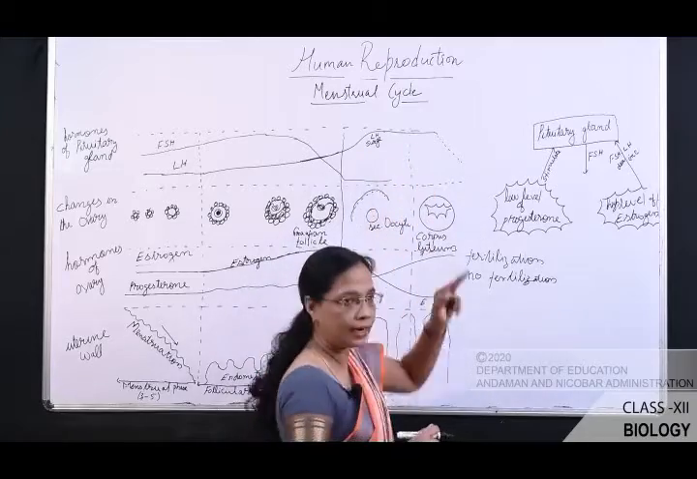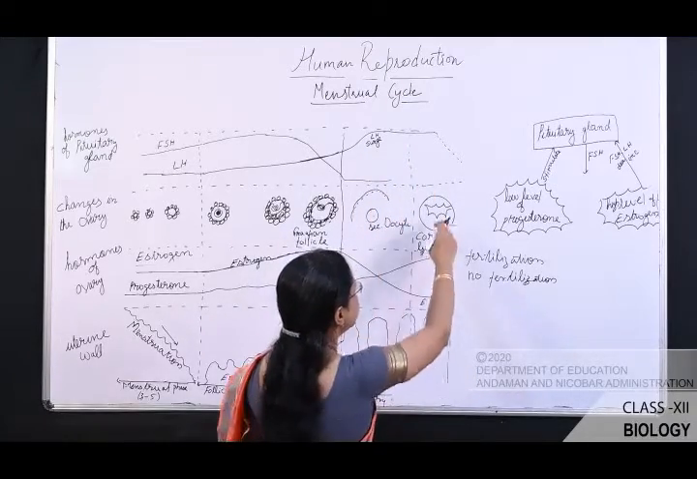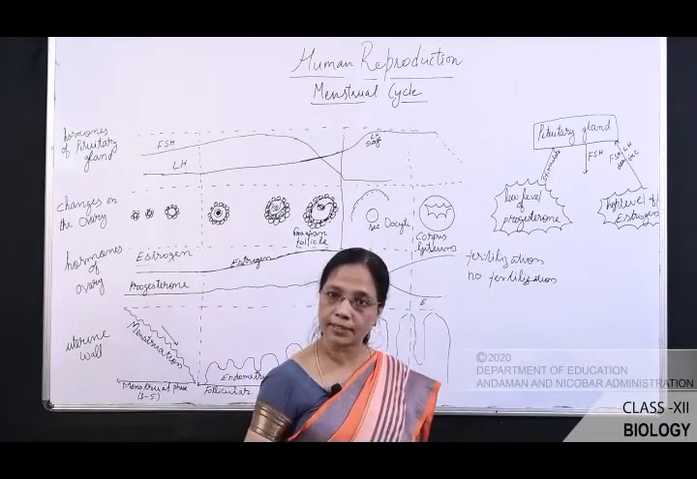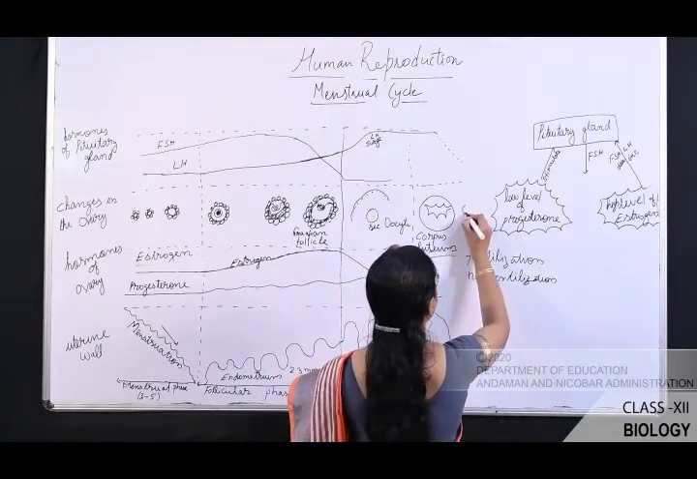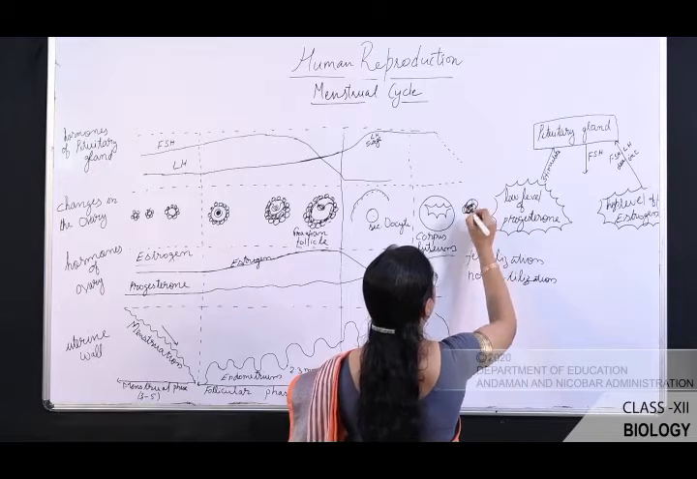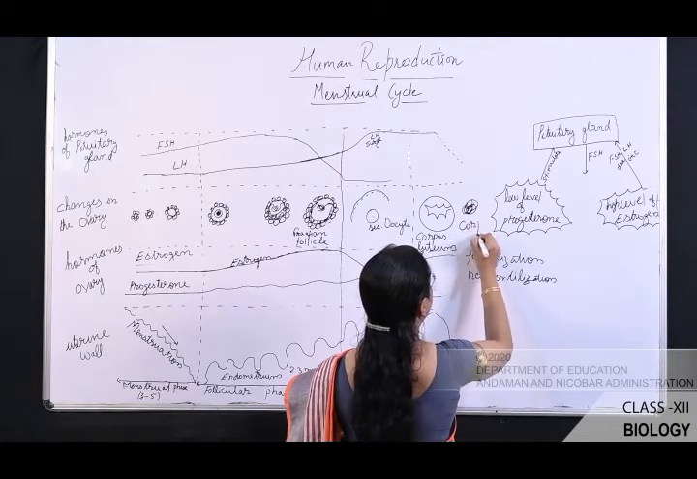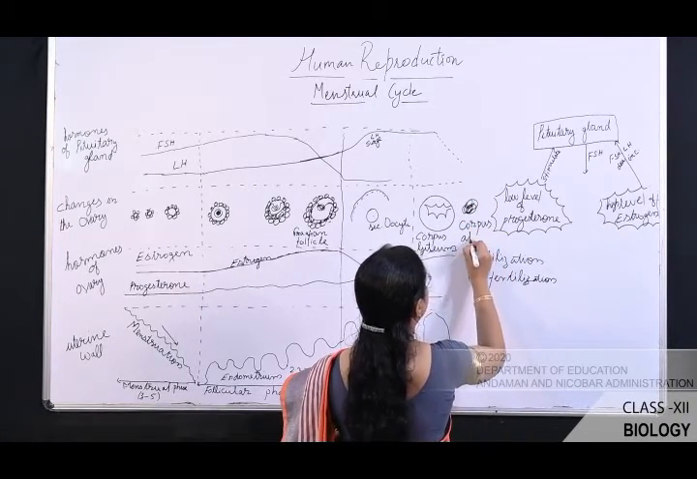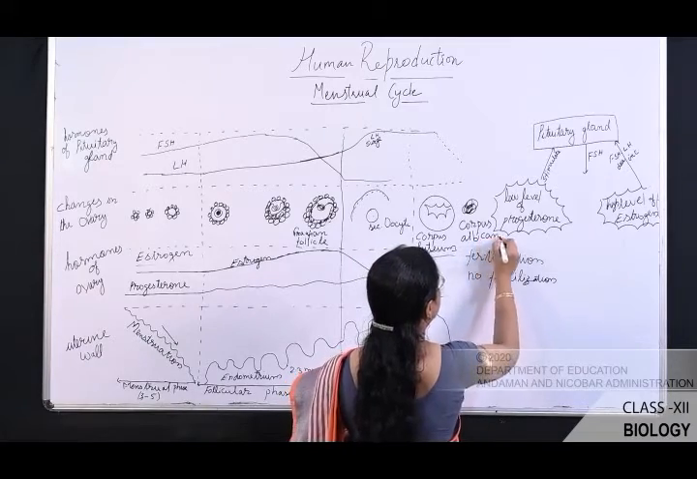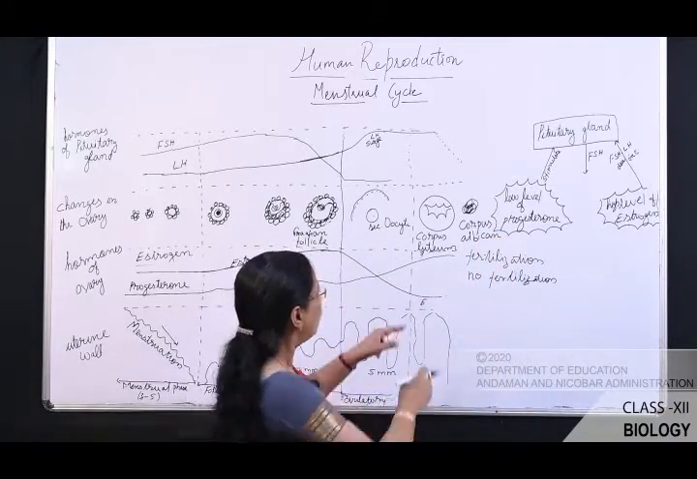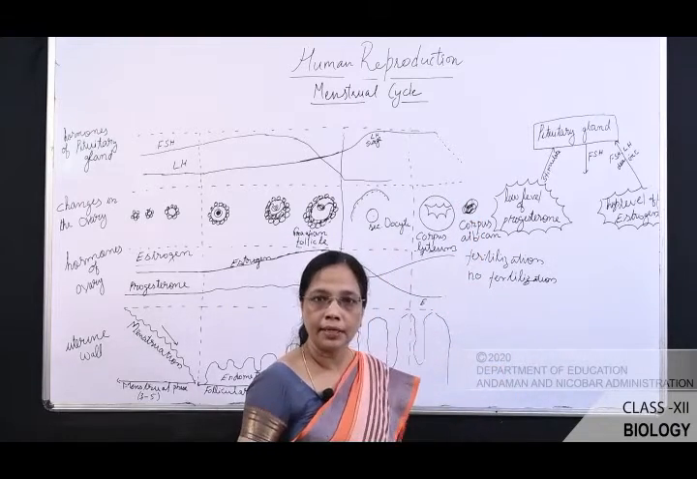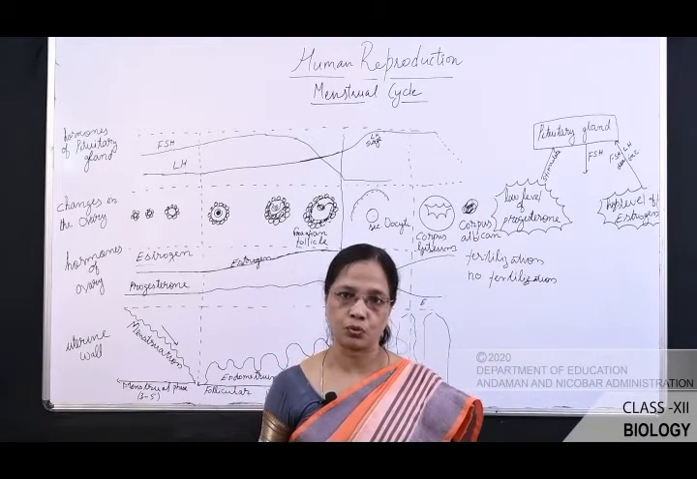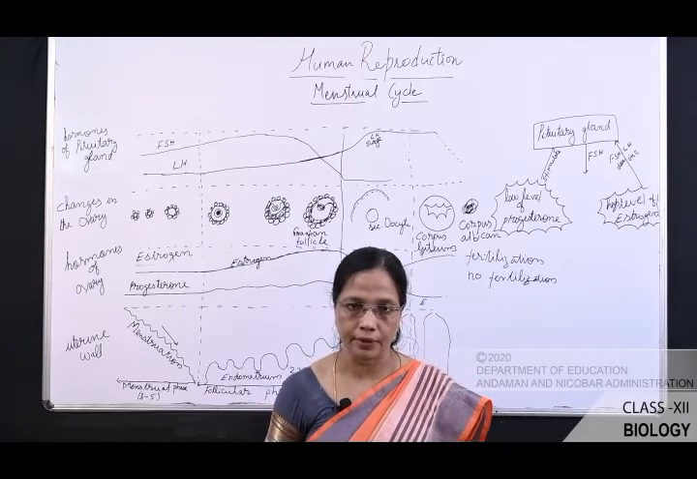When the level of LH is reduced, what happens? It is unable to maintain the corpus luteum as such. The corpus luteum degenerates and forms another structure which is known as corpus albicans. Now, when the corpus luteum gets degenerated, what happens? It is unable to produce progesterone. So the progesterone level is reduced.